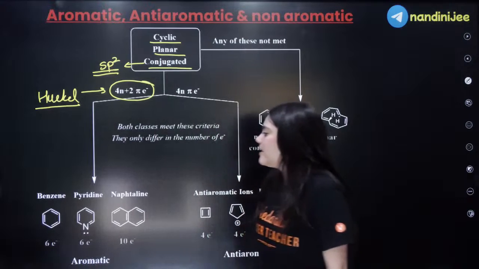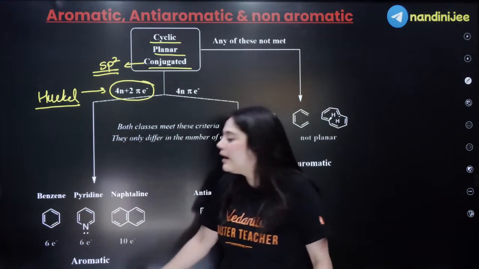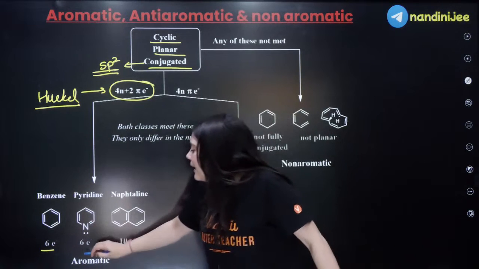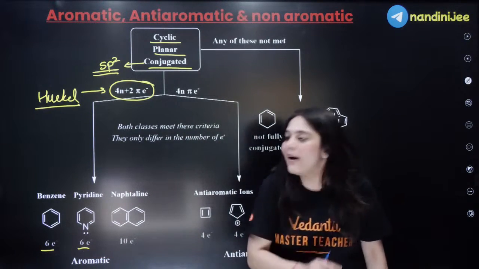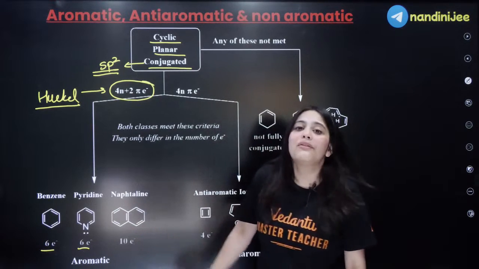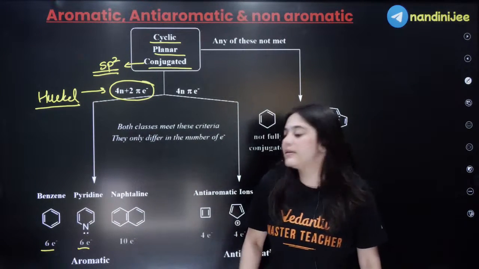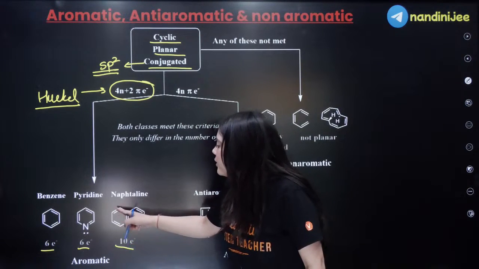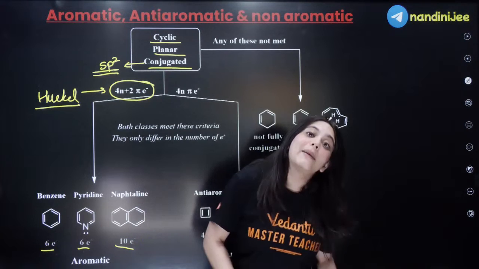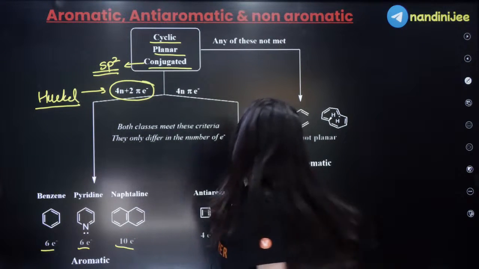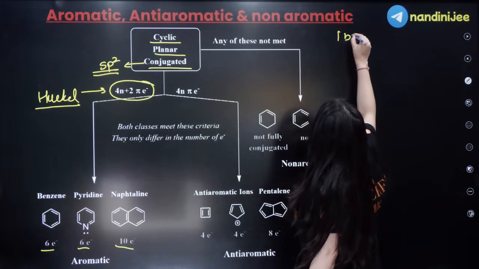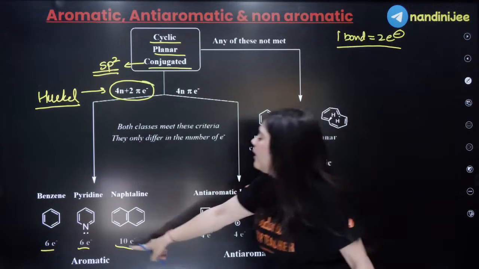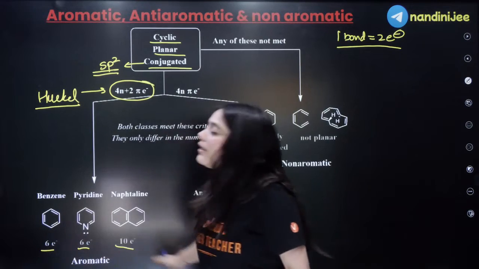Let us look at some of the examples. For example, benzene here has 6 electrons, so it is an aromatic system. Pyridine here, 6 electrons, aromatic system. This naphthalene here, a 10 electron system, again an aromatic system. Why is it 10 electrons? Because there are 1, 2, 3, 4, 5 pi bonds, and 1 pi bond is equal to 2 electrons, right? Hence, this is a 10 pi electron system. So, all of these are aromatic systems.